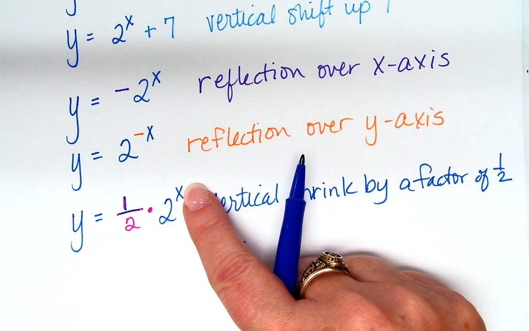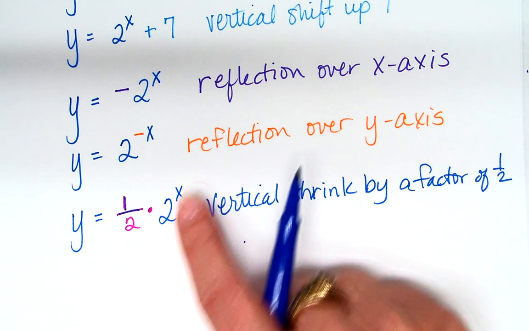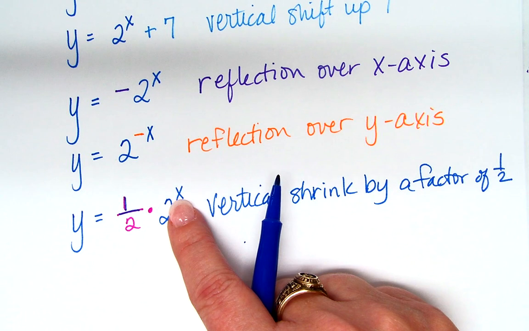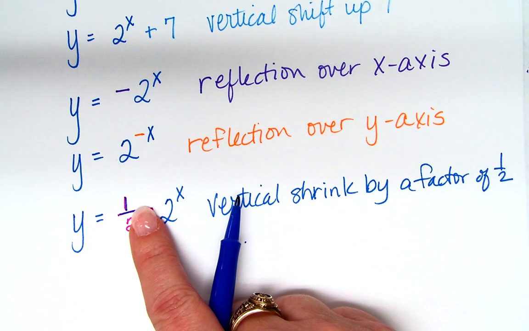One of them has an exponent. Order of operations says I have to do what first? I have to do exponents before multiplication. Can I do anything with this exponent? No, it's a variable.